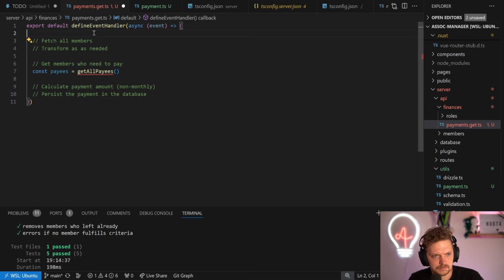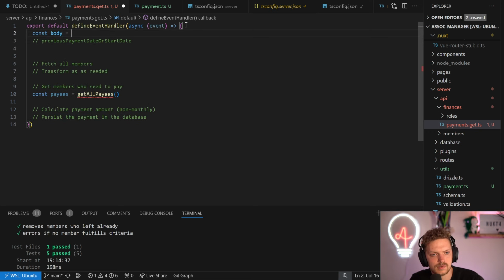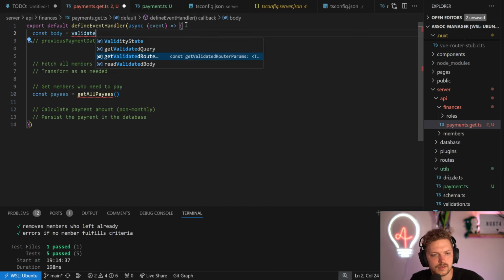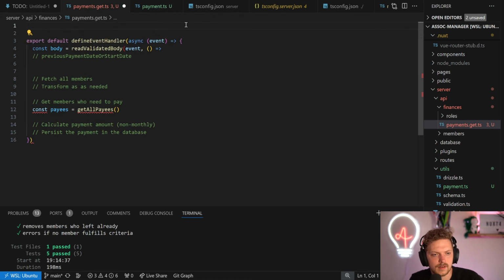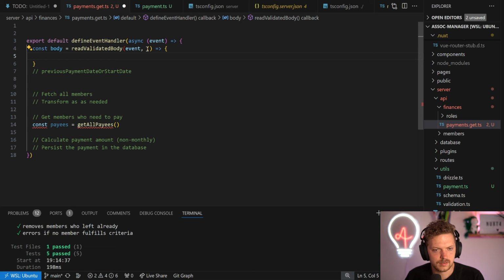That's a good start. We also need the previous payment date and or start date, which comes through the body, right? So we can just say const body equals read validated body, have the event, and then just say payment schema. We can set it up, but it's also pretty simple. We can probably just do it straight away here.